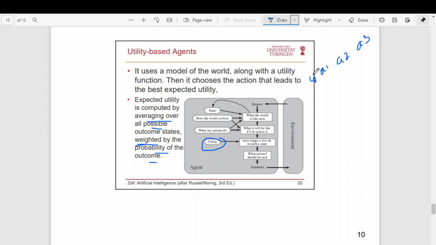This will be associated with the weight W1. What's the probability of choosing action A2? This will be associated with the weight W2. Multiply: W1 into A1, W2 into A2. What about A3? This will be associated with the weight W3, W3 into A3. Now add all these things and divide by 3, because there are only three possible actions. So that is called expected utility. So expected utility is computed by averaging over all possible outcome states weighted by the probability of the outcome. This W1 is nothing but the probability of choosing A1. W2 is the probability of choosing A2. W3 is the probability of choosing A3. Okay.